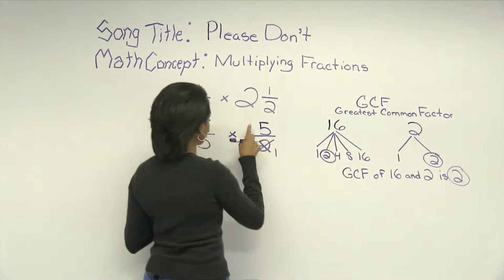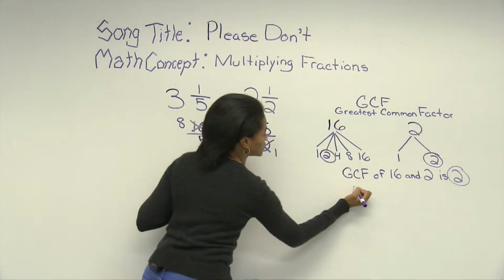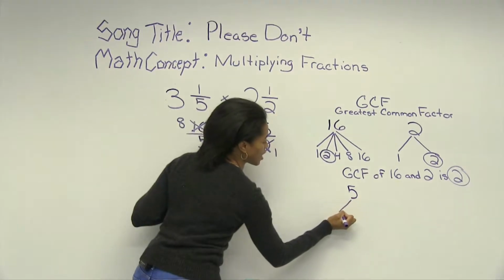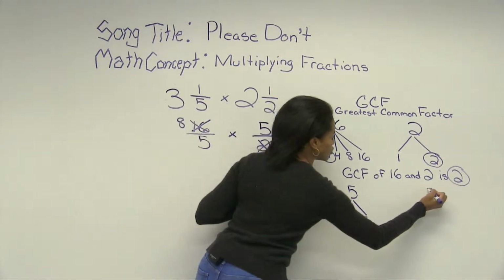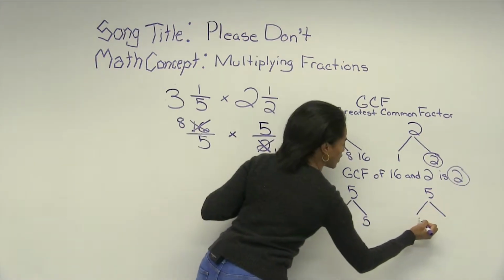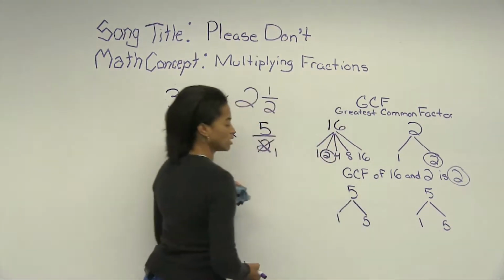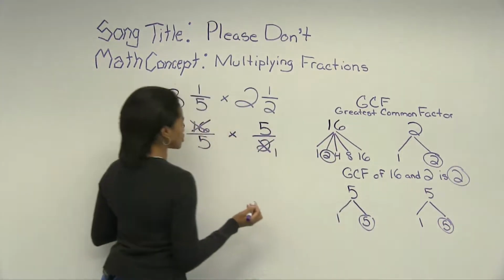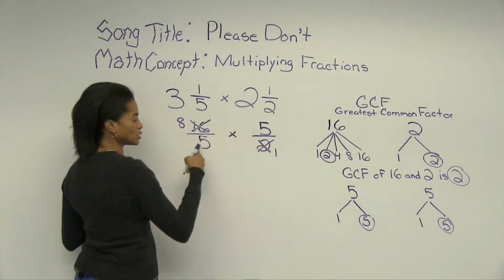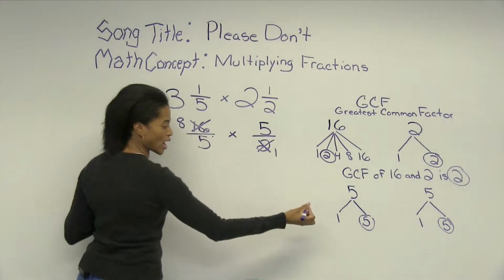So we're going to do the same thing here. Find the greatest common factor for 5, and this one is very simple. Look at the factors of 5. You just have 1 and 5. And obviously, for the other 5, you would have the same factors. The greatest one they have in common is 5. So here, cross divide diagonal numbers by their GCF, 5.